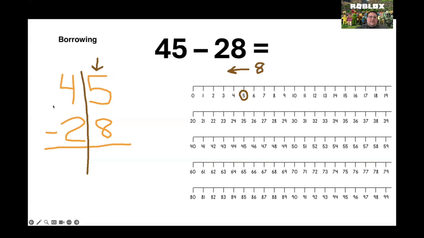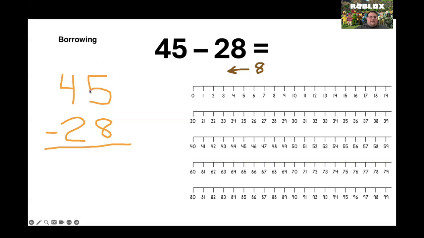And here's the thing. If I try to jump back 8 times, 1, 2, 3, 4, 5, 6, I run out of numbers. So what I need to do is I need to try to make this 5 become a bigger number. And we do that by using something called borrowing. Whenever my bottom number, which is the 8, is bigger than my top number, which is the 5, I want to borrow. So how do I borrow?